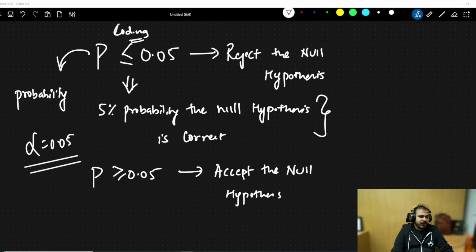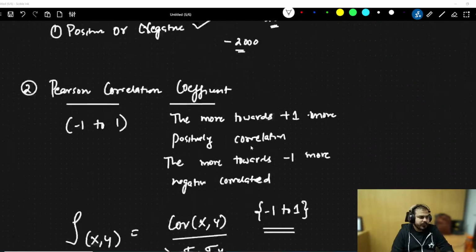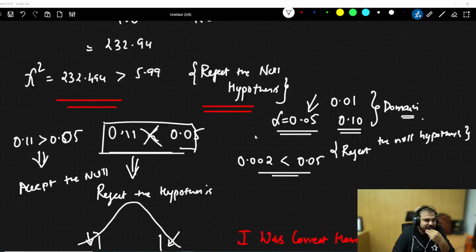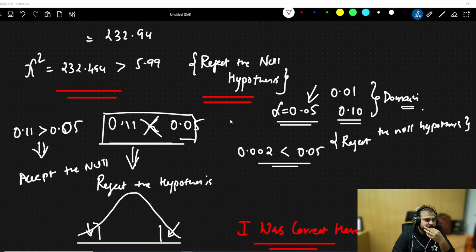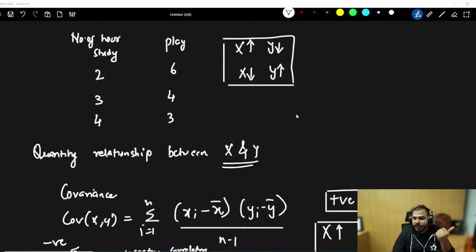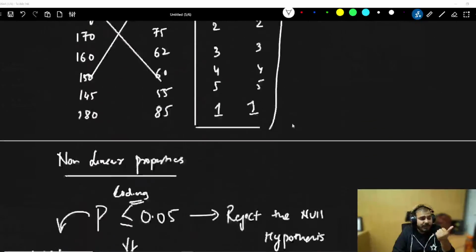I hope now it is clear. Only the relationship between alpha, p value and alpha is important, guys. See, in coding, we always get a p value, right?